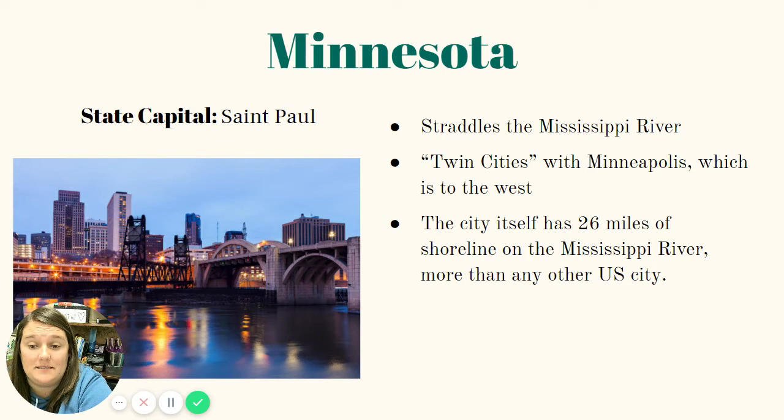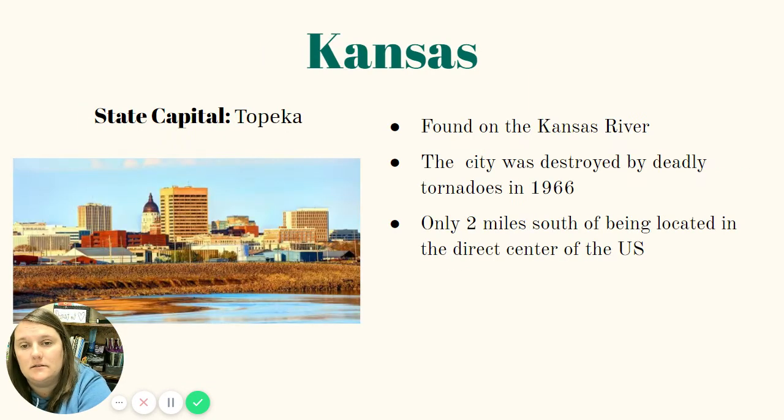Next, we have Minnesota. The state capital is St. Paul. It straddles the Mississippi River. Okay, so the Mississippi River runs right through there. St. Paul is one of the Twin Cities with Minneapolis, which is just right to the west. So there are two pretty large cities right together in Minnesota. That's why we have the Minnesota Twins baseball team. The city itself has 26 miles of shoreline on the Mississippi River, which is more than any other U.S. city has.